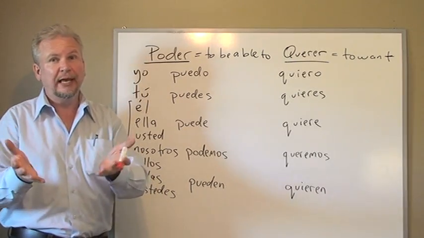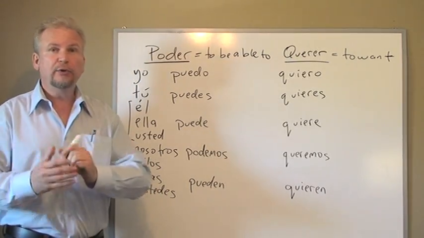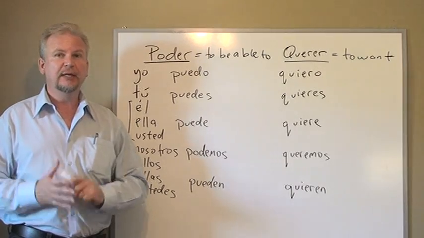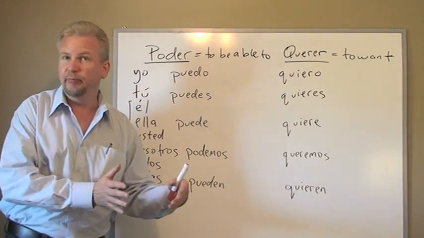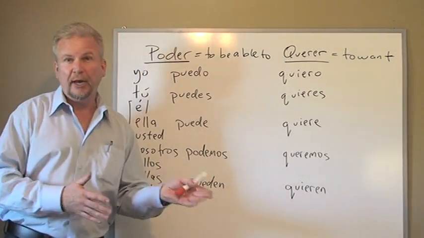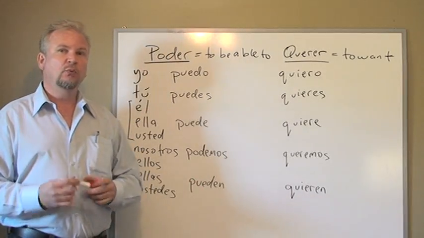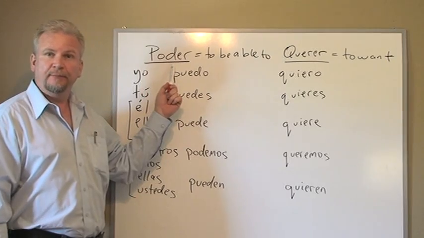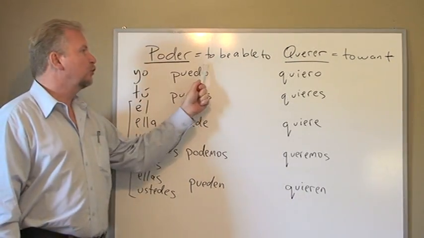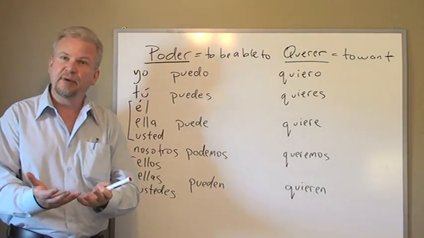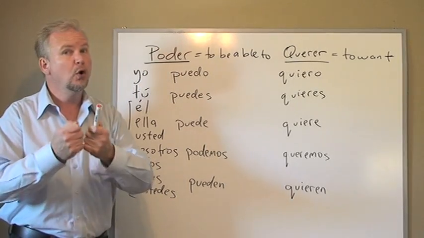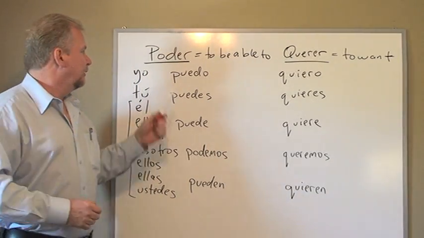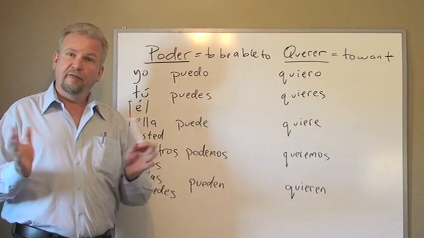I can, you can, he can, she can. We don't conjugate can in English. Can always goes along with another verb. I can read, you can write, he can swim. Well, in Spanish, can, we translate it as poder. Poder really means to be able to. I am able to, he is able to, we are able to. And we treat it like a verb.